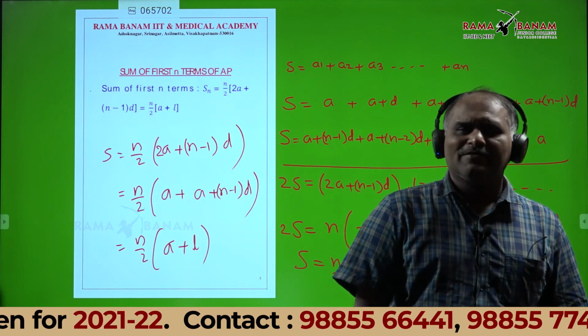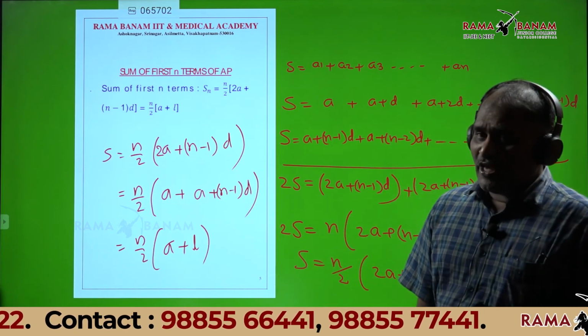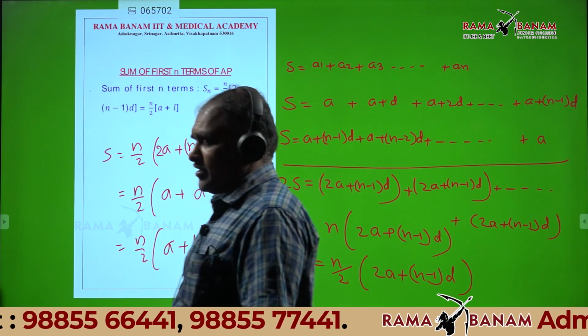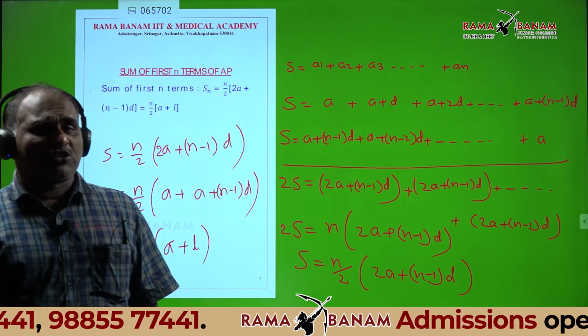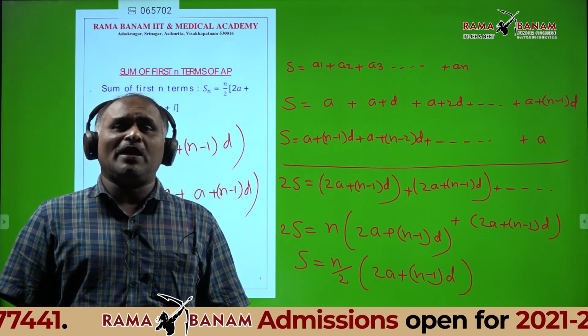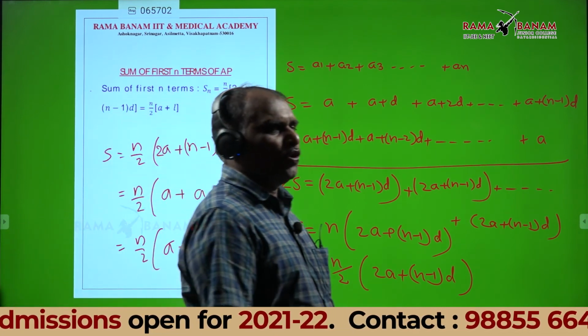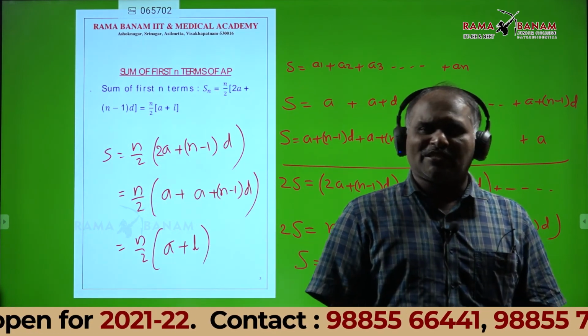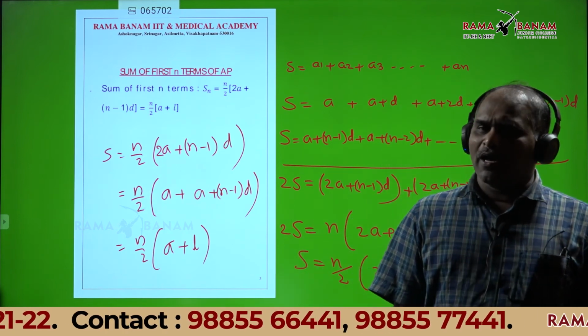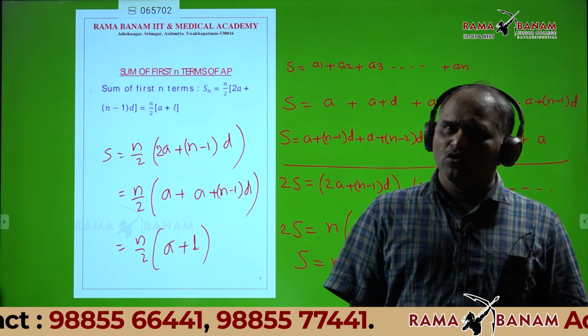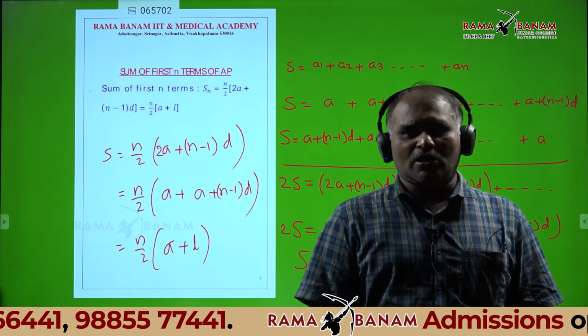Okay, clear? Yes, sir. Therefore, observe this one. Sum of first n terms of an AP. What is that value? n by 2 into 2a plus n minus 1 into d, or n by 2 into first term plus last term.